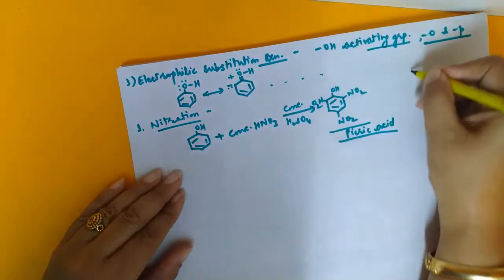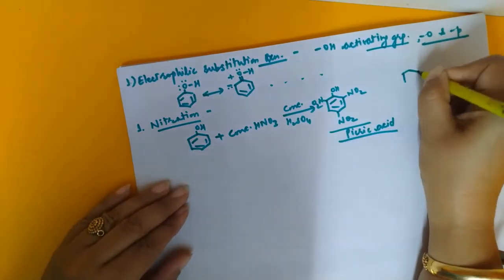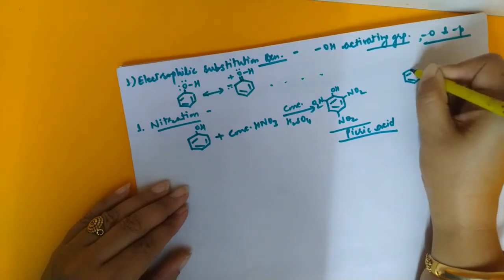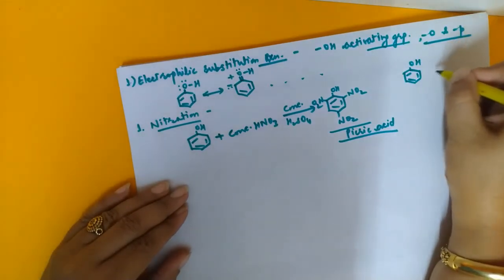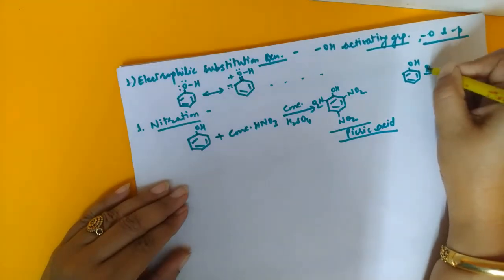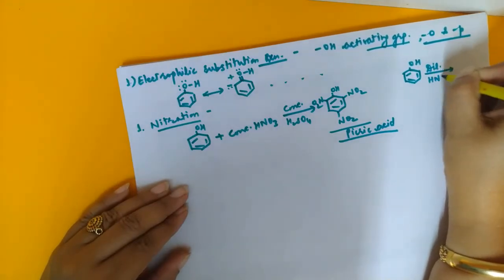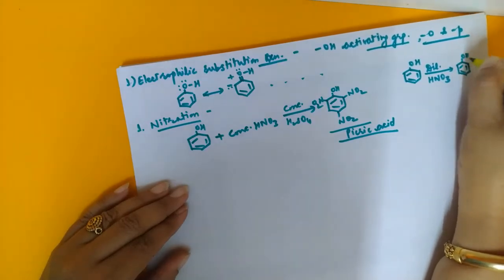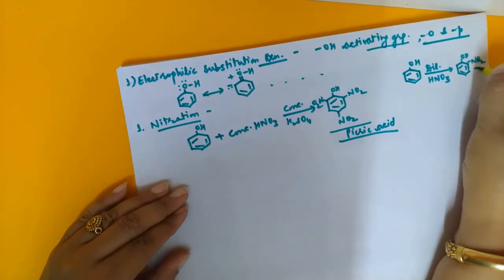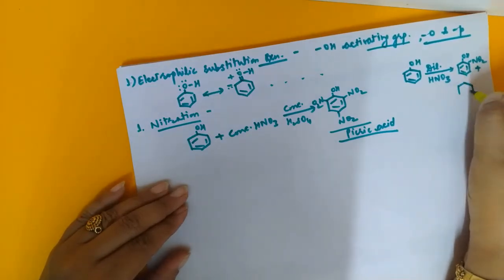If we want only one nitro group, we can't take the nitrating mixture. We take a mild acid, that is, we do the nitration in the presence of dilute HNO3. Then we get orthonitrophenol and paranitrophenol, a mixture of the two.